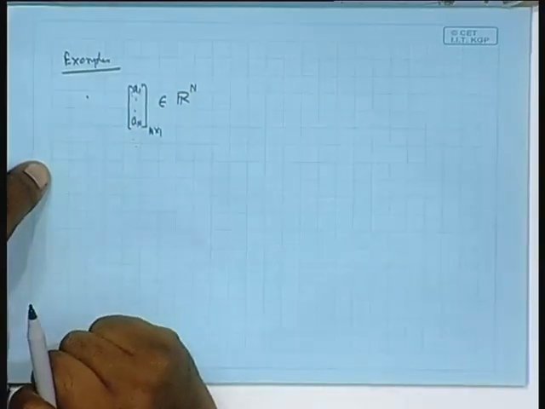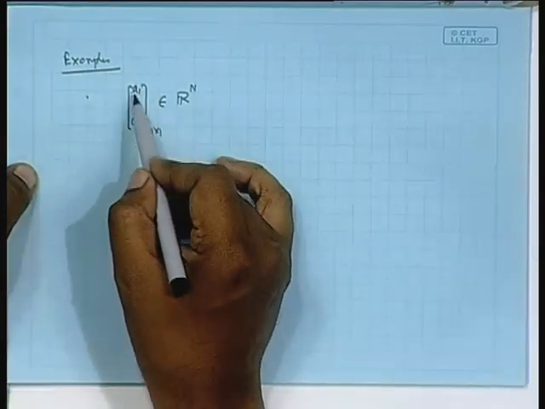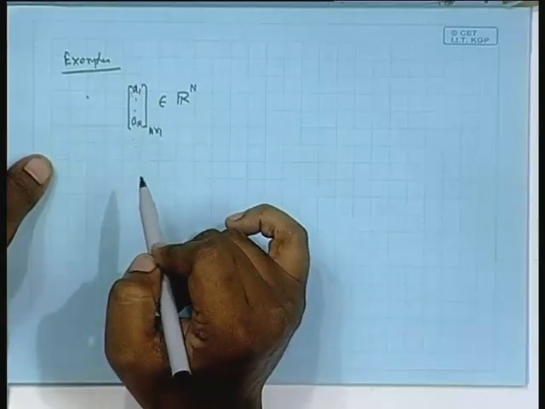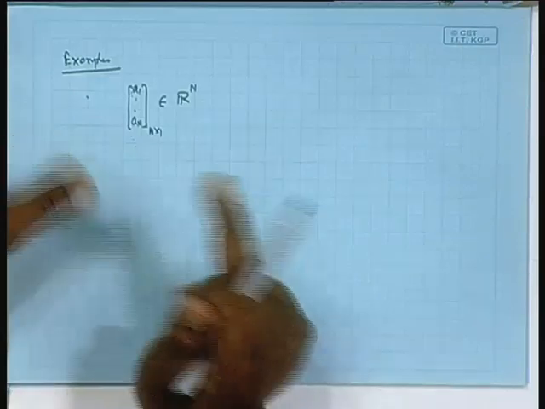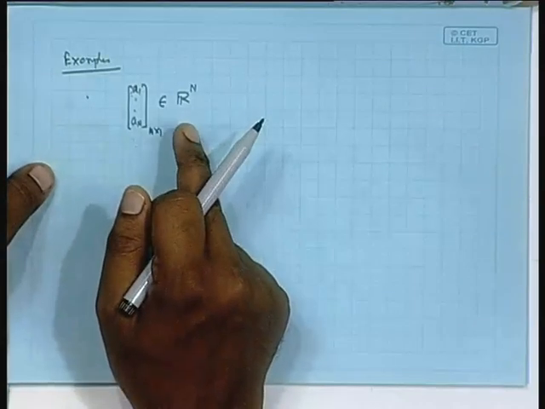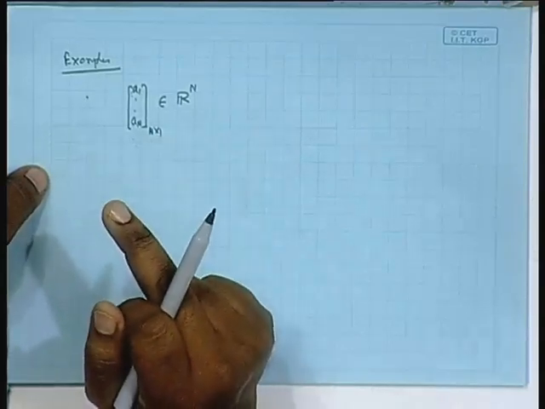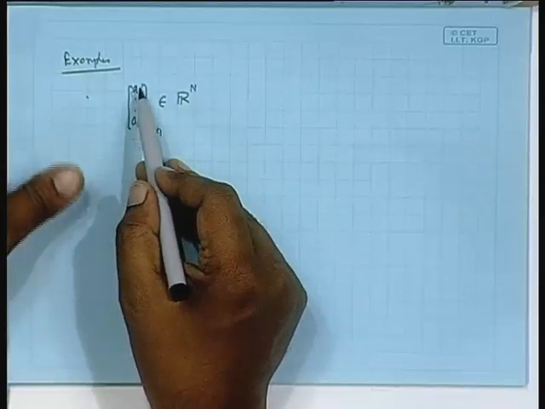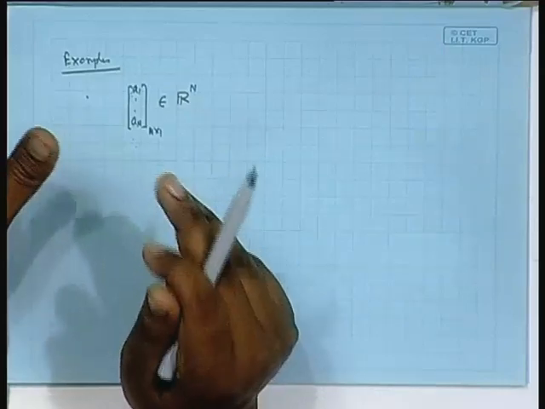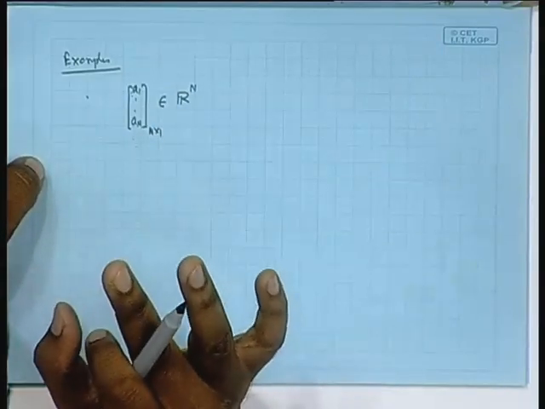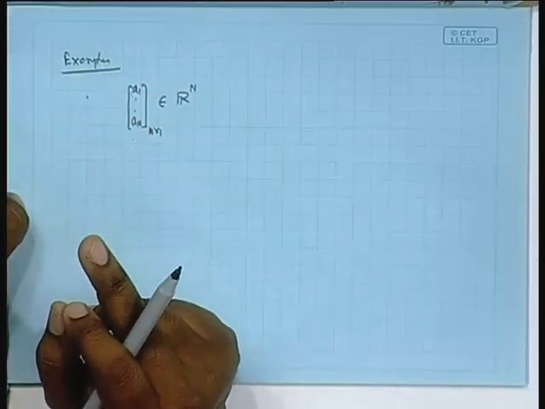Now, suppose in this vector space I consider the set of all vectors whose sum, if you sum all the elements, is equal to 10. So, those vectors will form a subset of this vector space, is it not? Because after all, I will consider only those vectors where all the terms added give rise to, say, 10. So, it will not be any vector from R n, but only selected vectors. So, that set will be a subset of this vector space, but is that a subspace also?